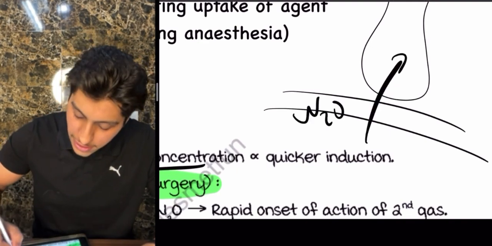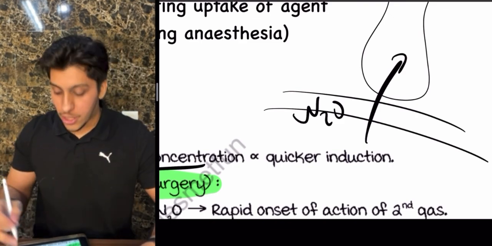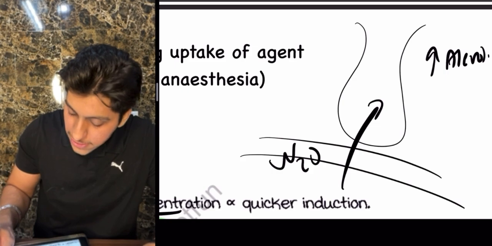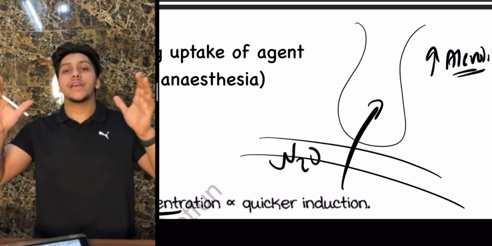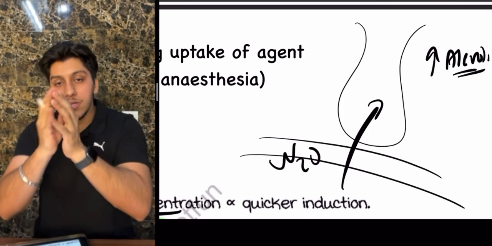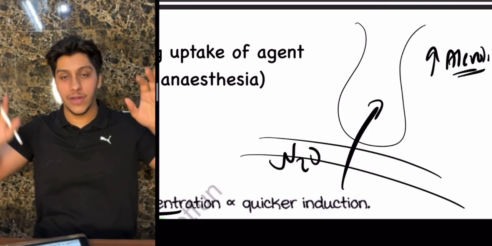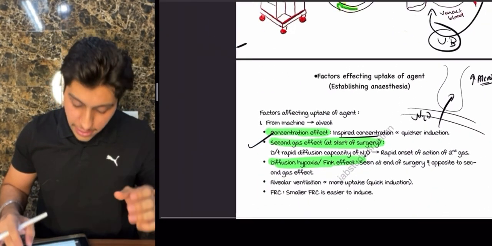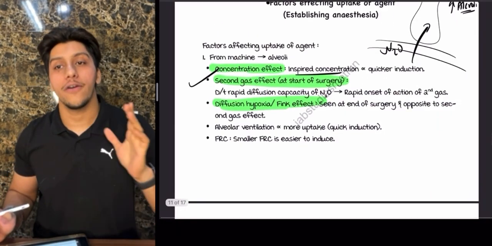It is going to come into the alveoli, and whenever it does, the size of the alveoli is going to increase. So there will be a limited amount of oxygen. This small amount of oxygen in such a big bag, just imagine it like that. That is why you will have a temporary hypoxia, and this is known as diffusional hypoxia or Fink effect.